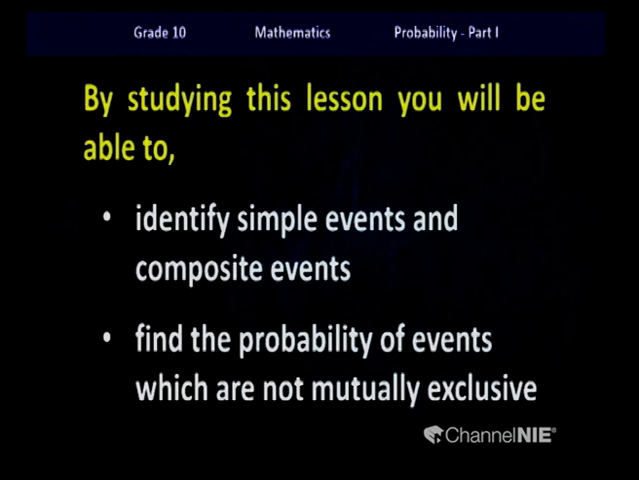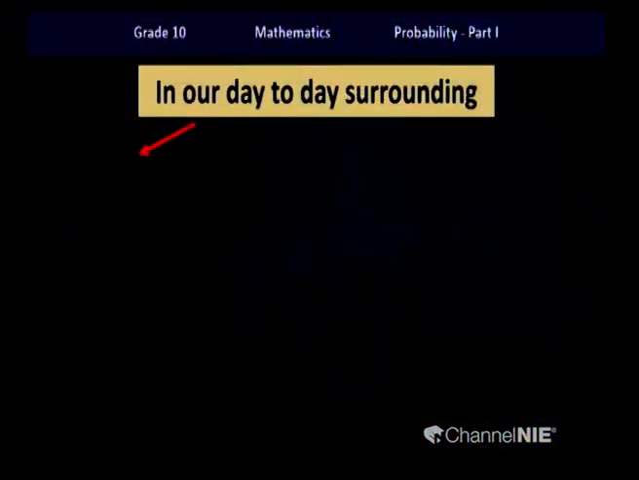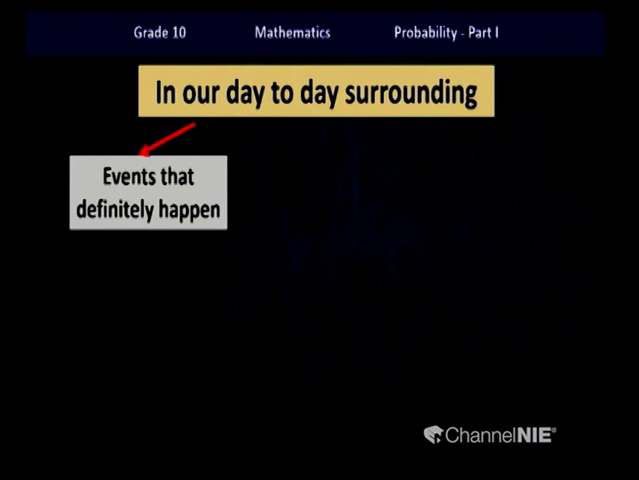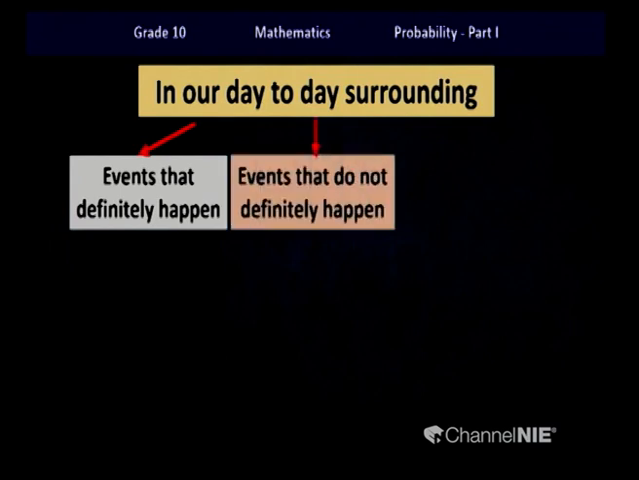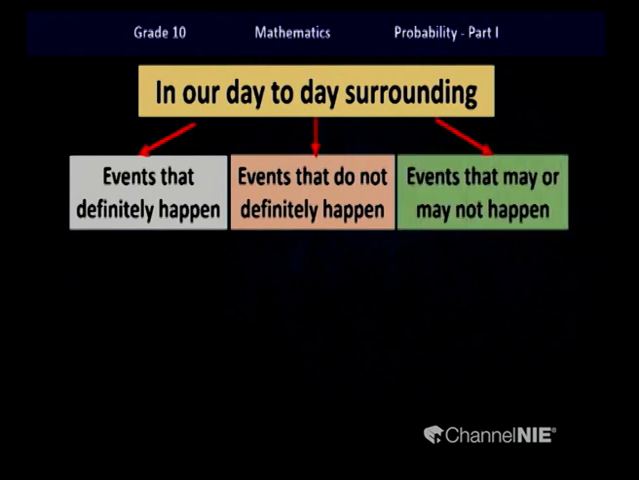Okay, before we move on, what is probability? Yes, in simple words, it is the possibility of the occurrence of any event. So children, in our day-to-day life, we come across a lot of events. So these can be categorized basically into three main categories. Okay, let's look at this. In our day-to-day surrounding, we can identify events that definitely happen and events which do not definitely happen. And the other type is events which may or may not happen.